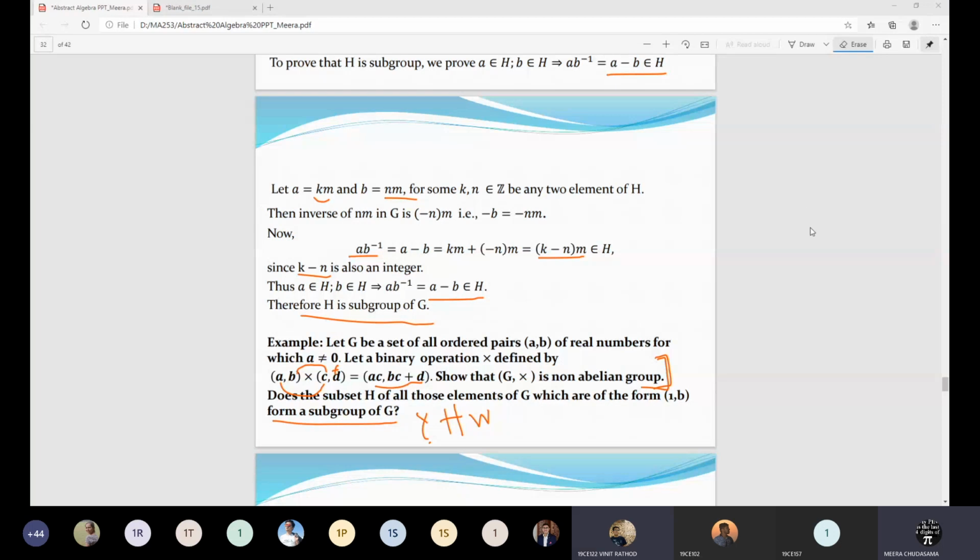Yes, ma'am. Okay. So if you are clear about this, then now you can leave the meeting. I will discuss this solution in the next class. But आपको try करना है. Doubt है किसी को तो they can unmute. And if you don't have a doubt, then I will leave.